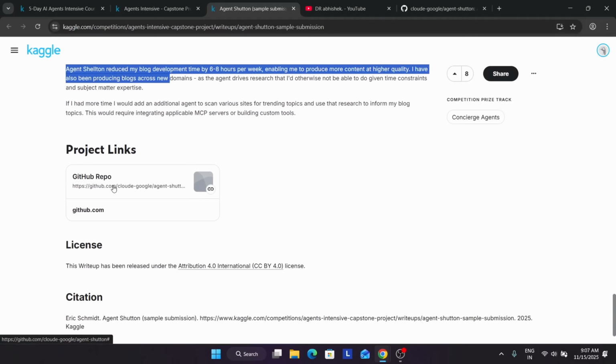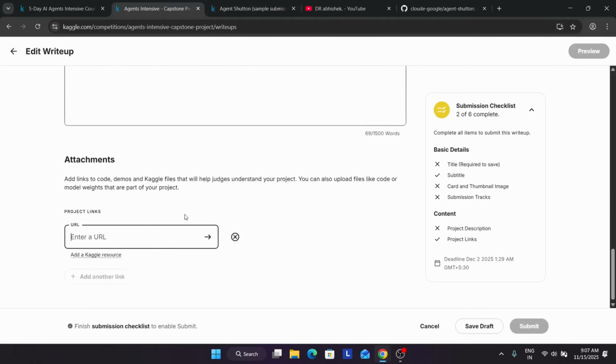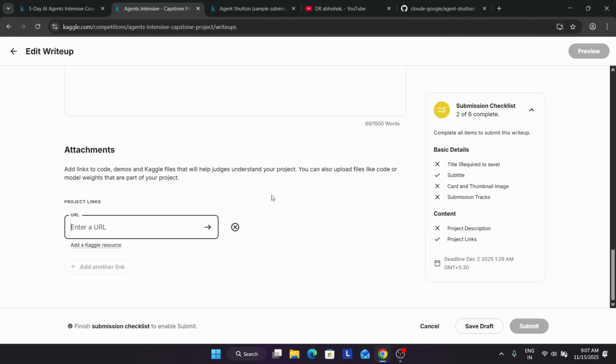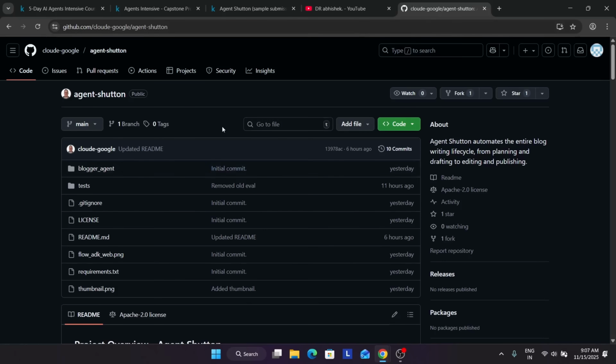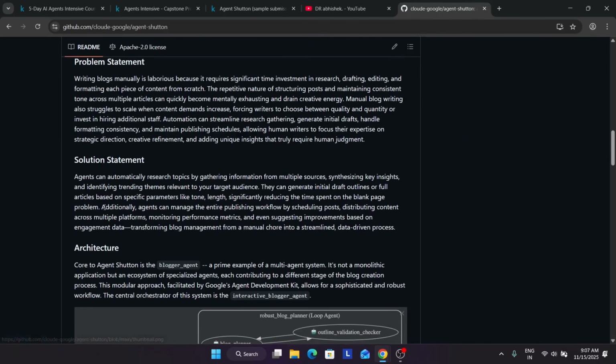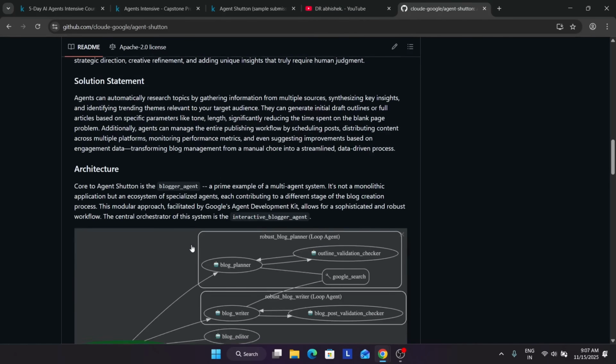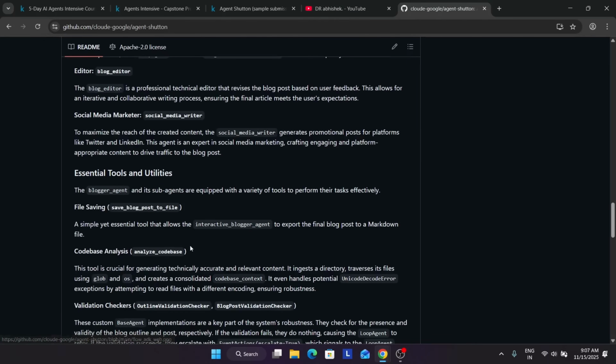Now here is the project link. You have to mention the project link as I showed over here. Come over here. Here you have to enter the project link. For example, here is the project link which I have opened. So here you can see the same overview is here, like the problem statement. The same thing which was mentioned over here in the article is here. Similarly, the solution statement and architecture, all things are covered over here.